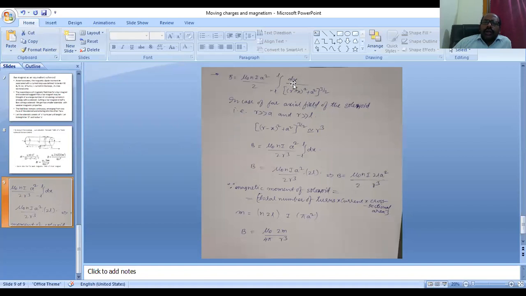We have to run our dx over the entire length of the cylinder. Therefore, the limits are from minus L to L.